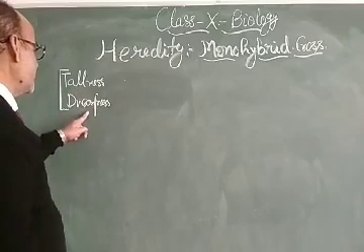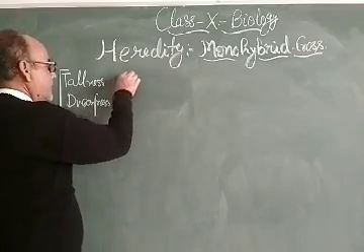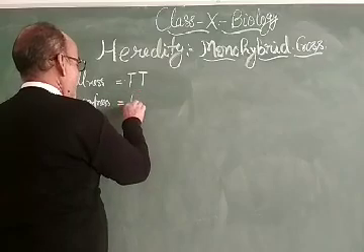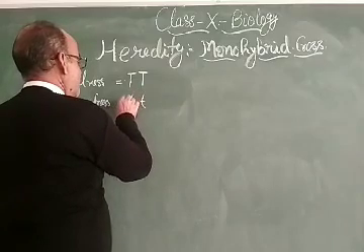Tallness is expressed as capital T, and dwarfness is expressed as small t, small t.